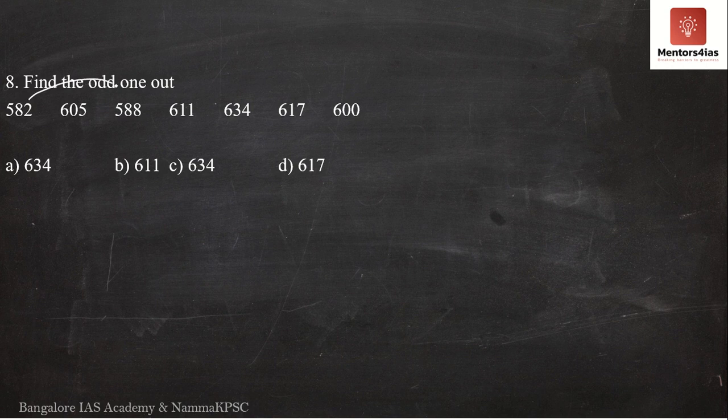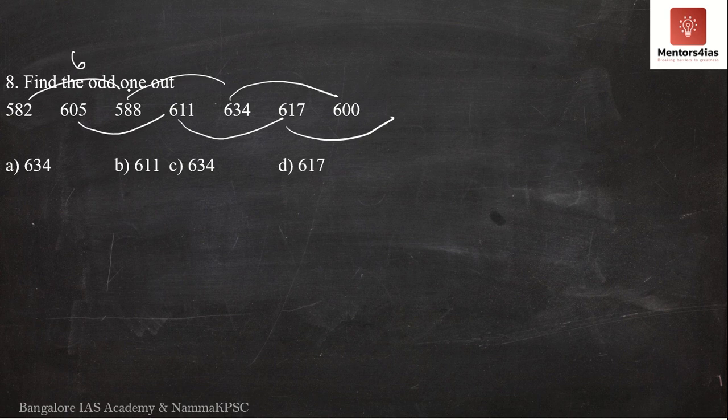See here we have 582, 588, 634, 600. So it is an increasing order. 605, 611, 617, and it should go on like this. Now, what is the relationship between 582 and 588? Now, these are very huge numbers. Let me just check for the difference. The difference between 582 and 588 is 6. 588 and 634 is not 6. It is way more than 6. It is around 46 as the difference.